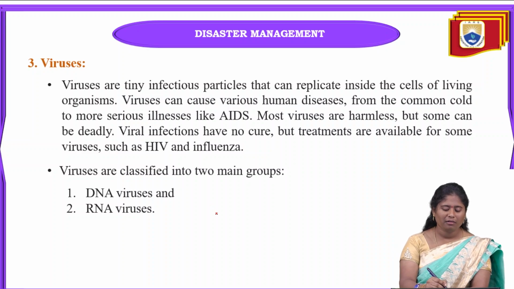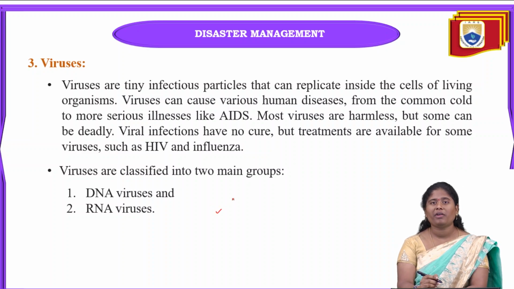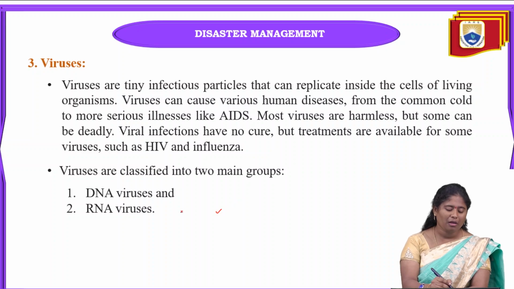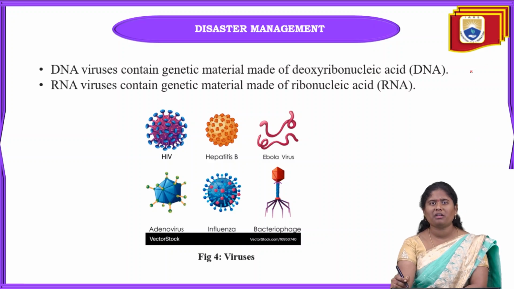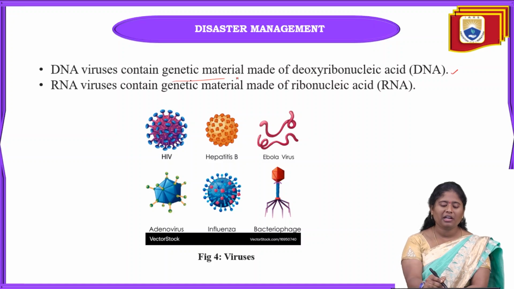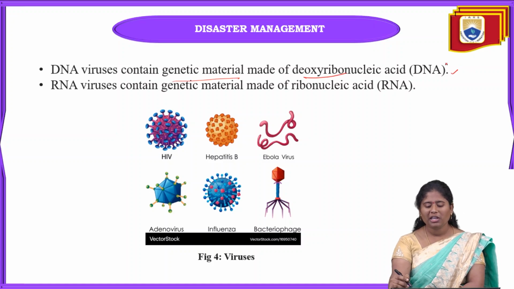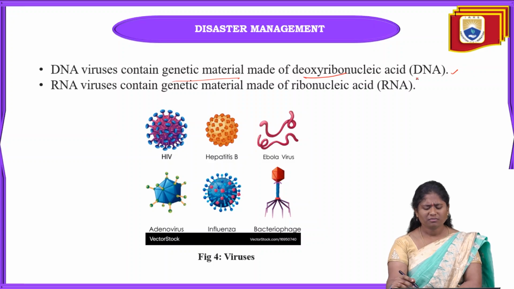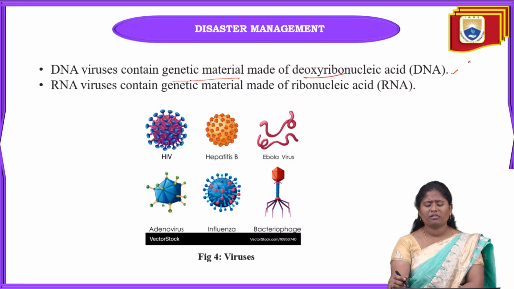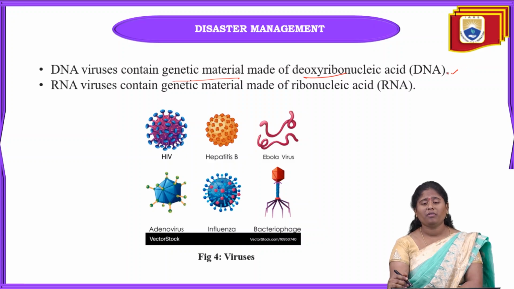Okay, and these viruses can be divided into two types, that is DNA virus and RNA virus. What is meant by DNA and RNA virus? A DNA virus contains genetic material of deoxyribonucleic acid, and this is one of the main viruses that affect our body also.